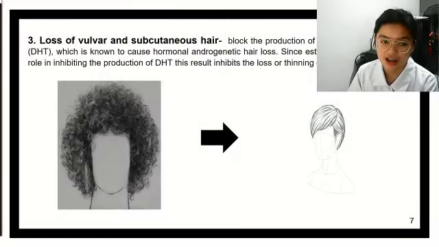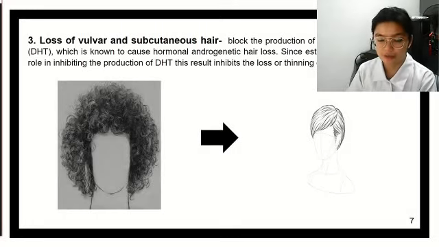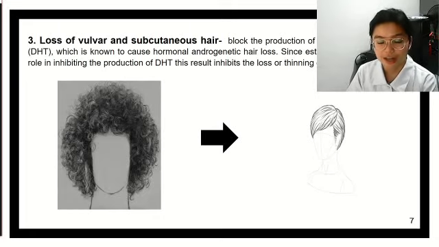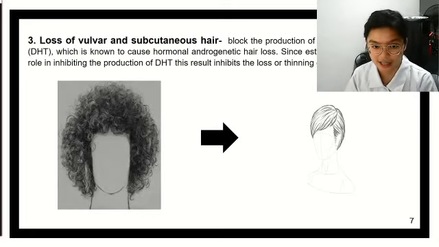Another is the loss of vulvar and subcutaneous hair. As explained before, if the level of estrogen in your body is high, then your hair is most likely to grow healthier, longer, and when estrogen is decreased, the subcutaneous hair in your body is less likely to grow fuller, which may be attributed to thinning of the hair.